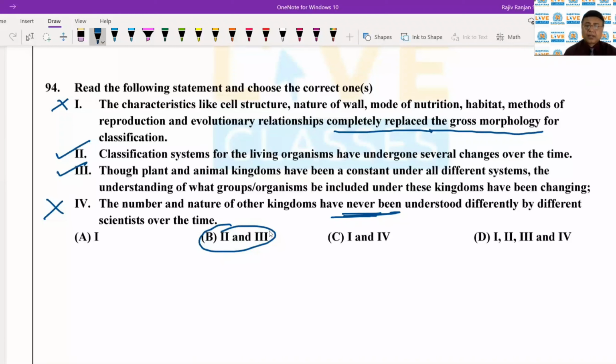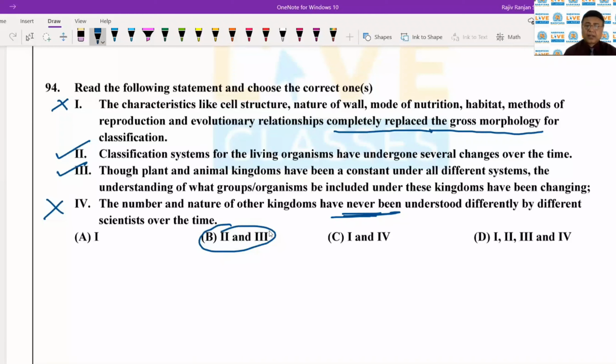So let's now just move to the next question. That is the question number 96. The following is not a kingdom in the 5-kingdom classification. इन किंगडम्स में से, इन 5 क्लासिफिकेशन जो है, तो इसमें कोई एक किंगडम जो है इनमें से वो किंगडम एक्चुअली नहीं है. ठीक है. So here the correct option is Protozoa.